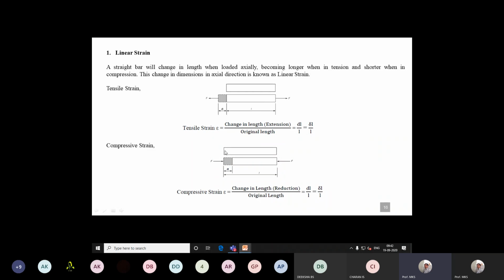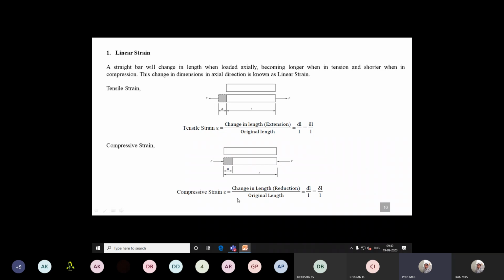The length of this block is L, so it is reduced by a length. You can see that from this position, the block has moved to this gray position. It indicates it has been reduced. So it is reduced by a length dl due to the compressive force.